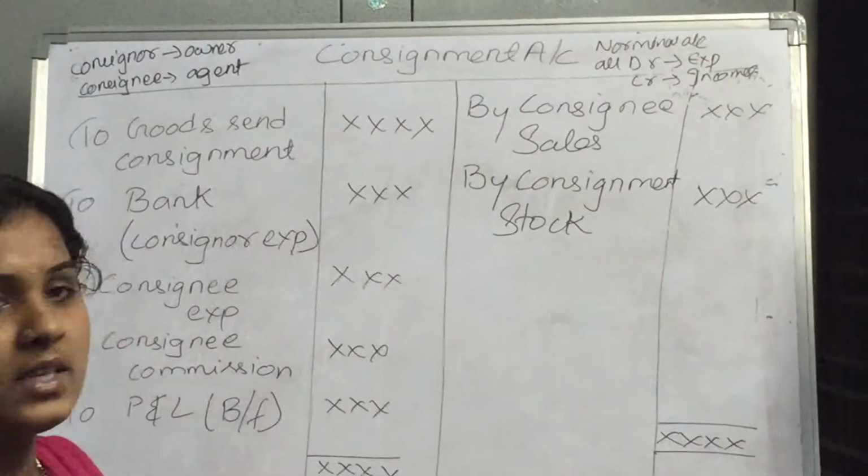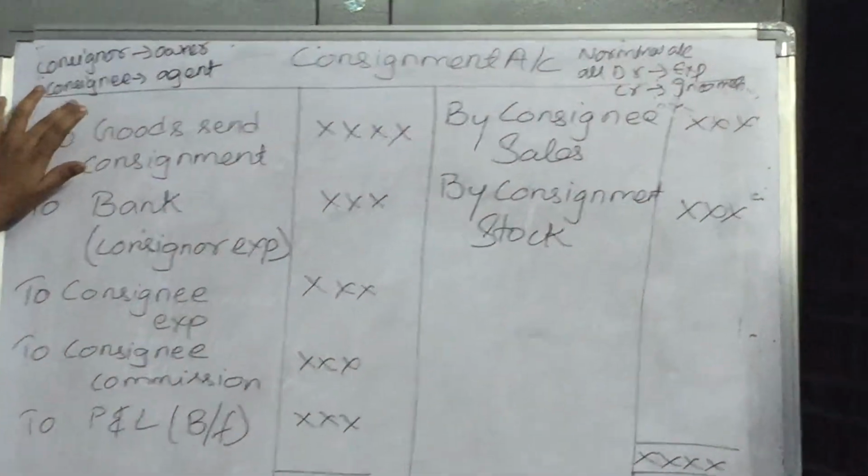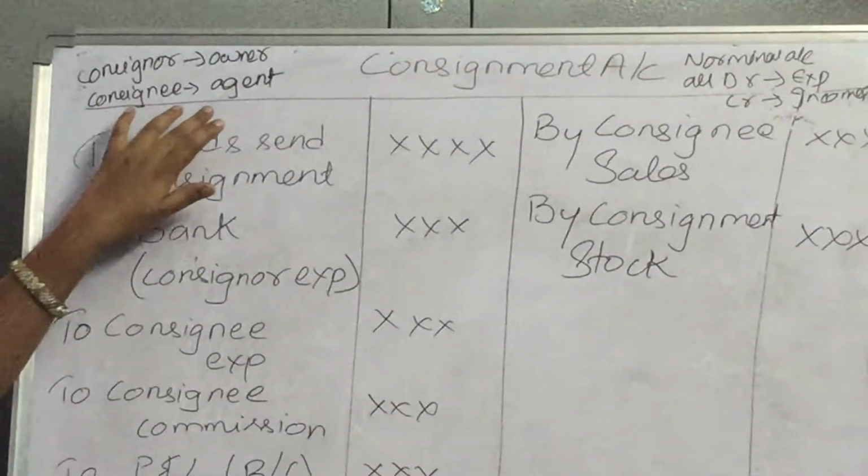Hi students, today I give consignment introduction. In the consignment we have both the parties: one is consignor, one is consignee. Consignor is the owner and consignee is the agent.